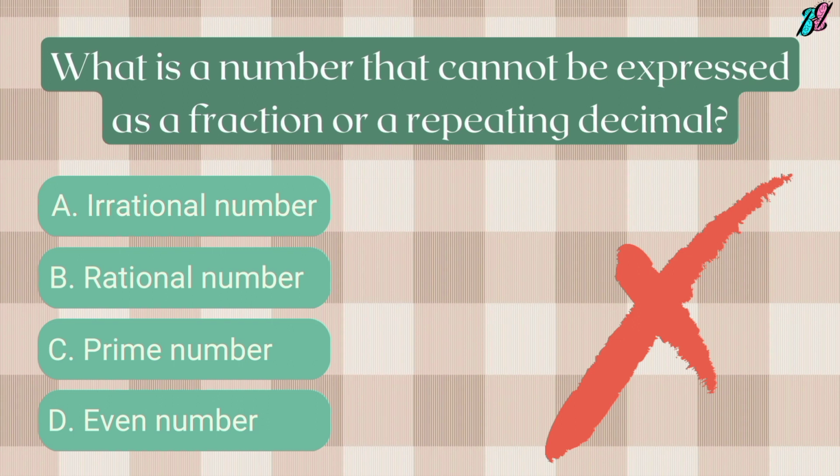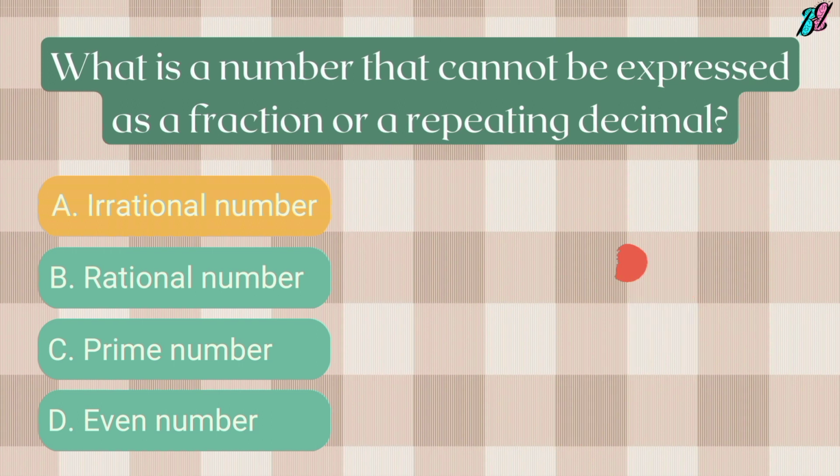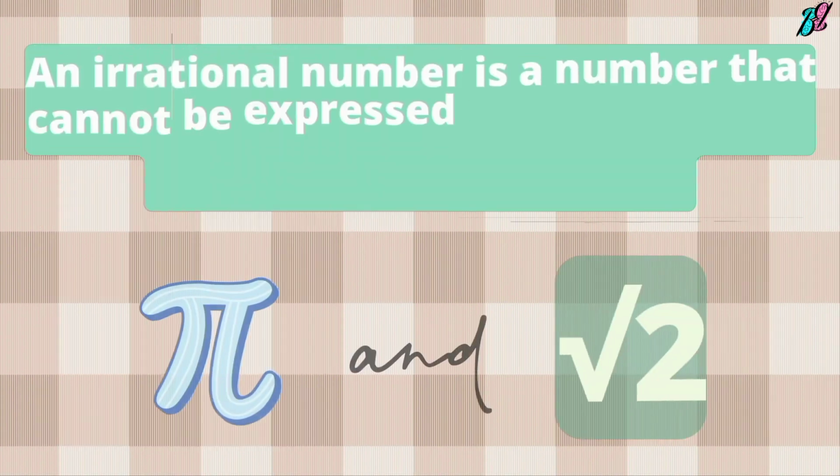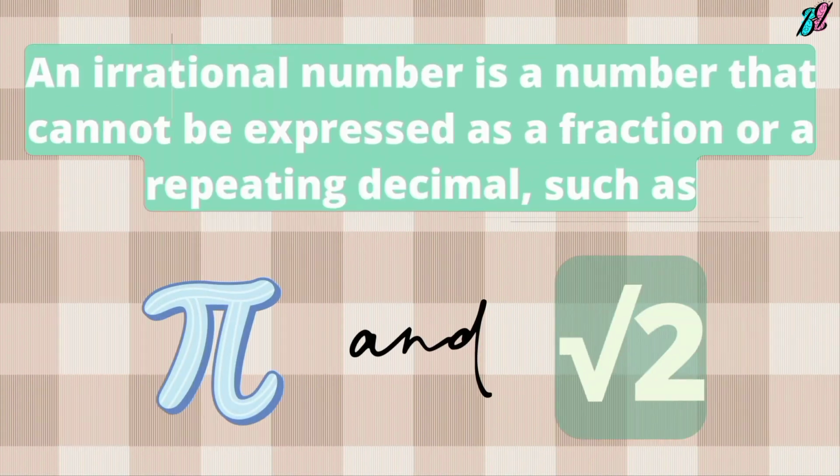A. Irrational number. B. Rational number. C. Prime number. D. Even number. The correct answer is A. Irrational number. An irrational number is a number that cannot be expressed as a fraction or a repeating decimal, such as pi and square root 2.